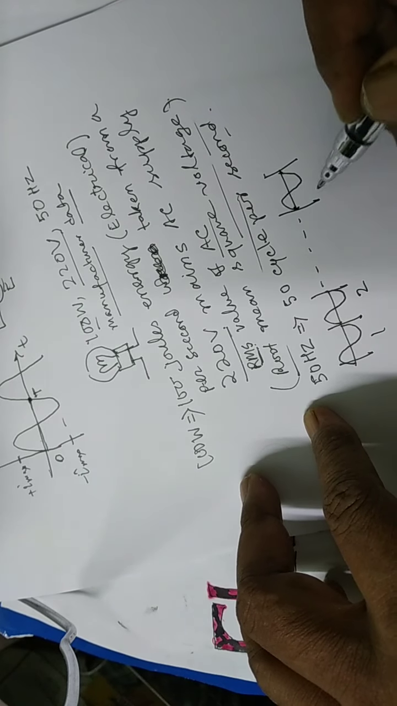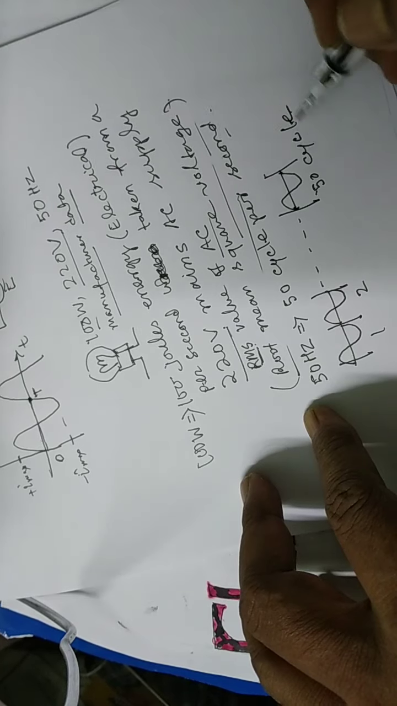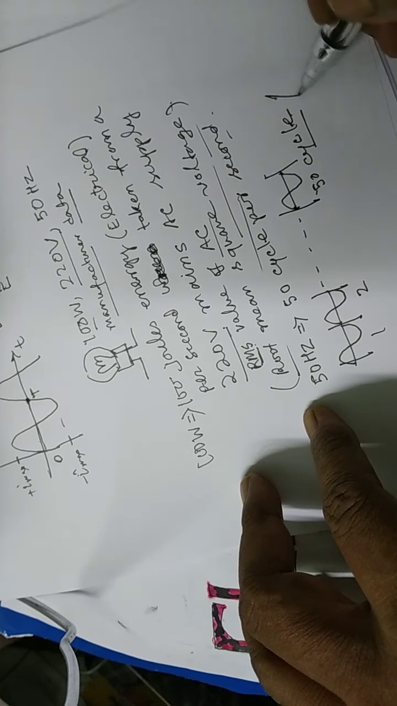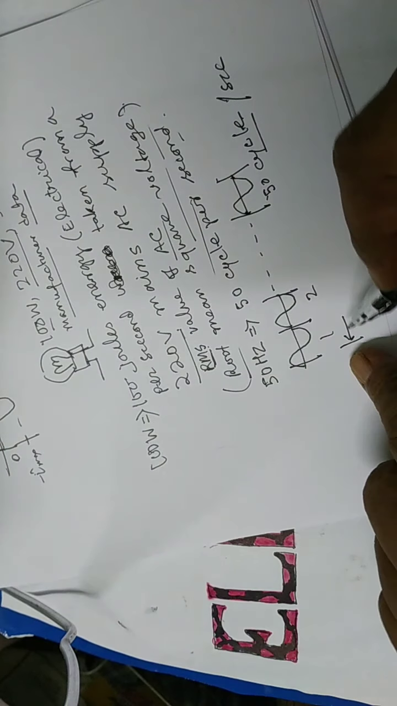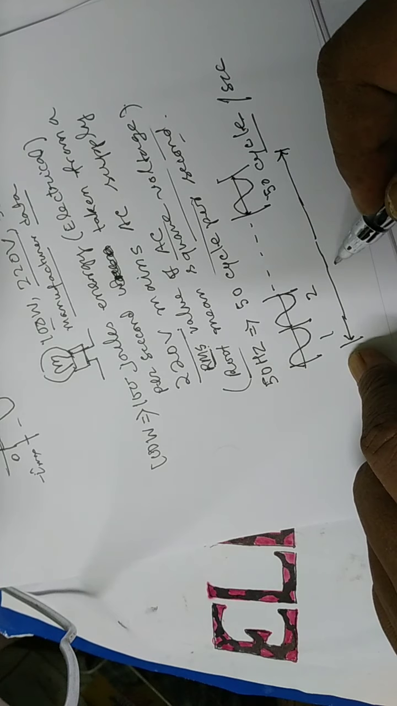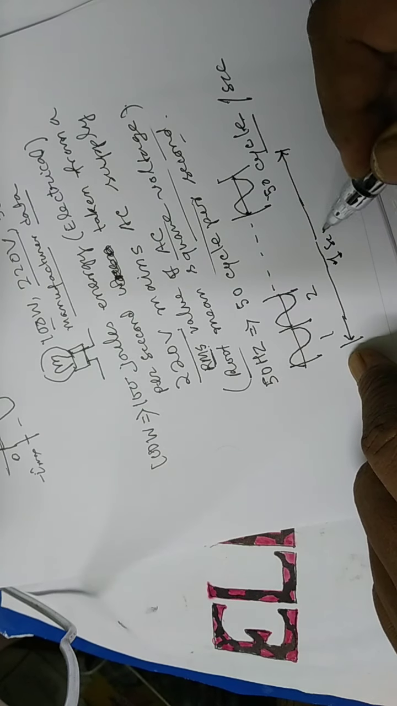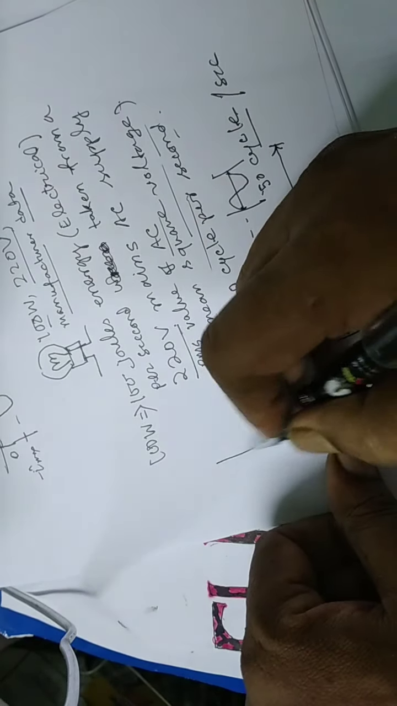So 50 cycles per second. That is, the time taken to complete these 50 cycles is actually 1 second. It is nothing but a rotor.